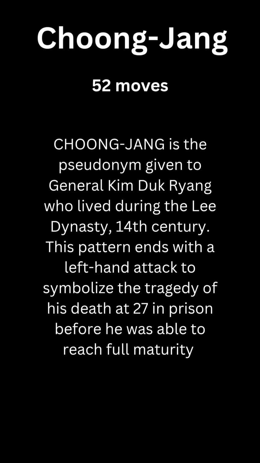Choong-Jang, 52 moves. Choong-Jang is the pseudonym given to General Kim Duk Ryong, who lived during the Yi dynasty, 15th century. This pattern ends with a left-hand attack to symbolize the tragedy of his death at 27 in prison before he was able to reach full maturity.